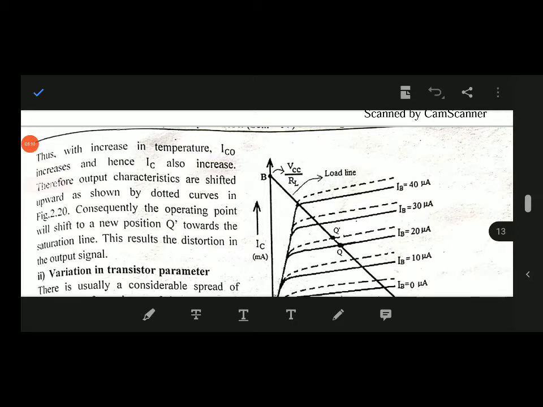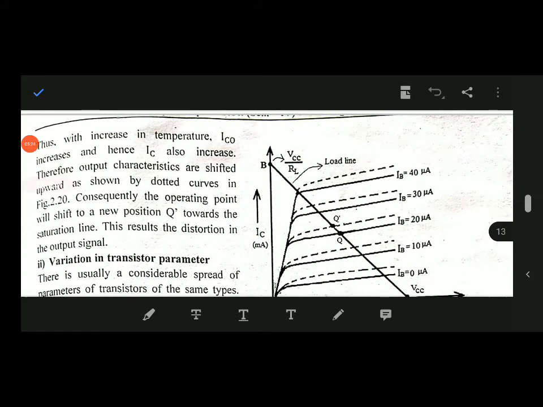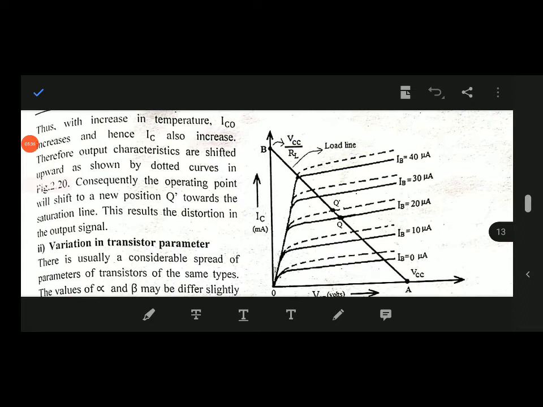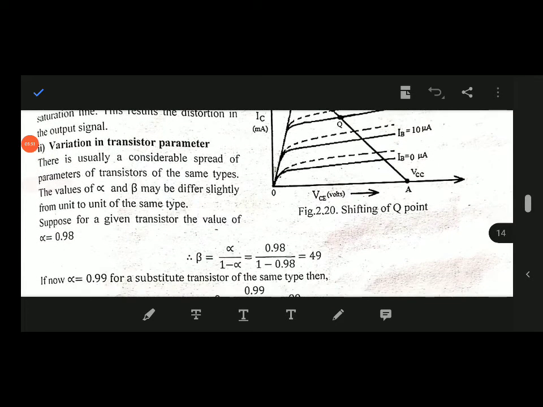With an increase in temperature, the collector leakage current ICO increases, hence the collector current also increases. Therefore the output characteristics are shifted upwards, as shown by the dotted curves in the figure. Consequently the operating point will shift to a new position, that is Q dash, towards the saturation line. This results in distortion in the output signal. The second one is the variation in transistor parameters.